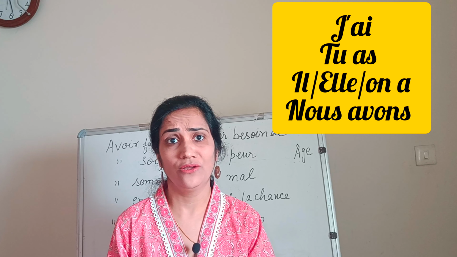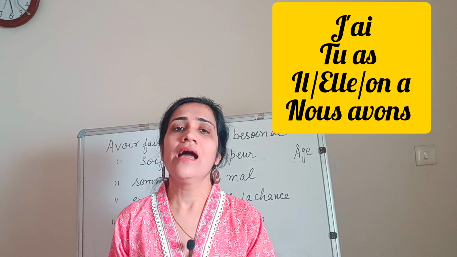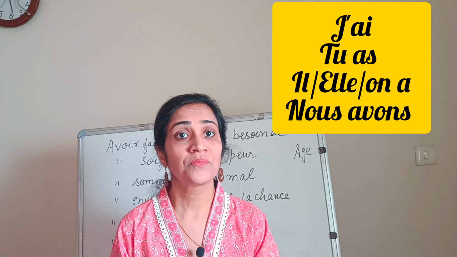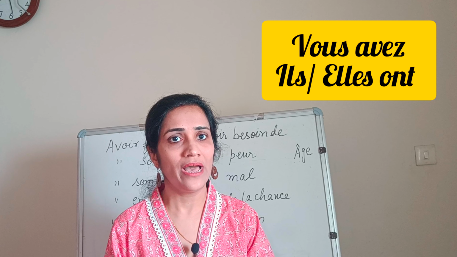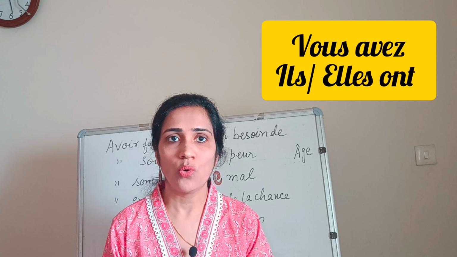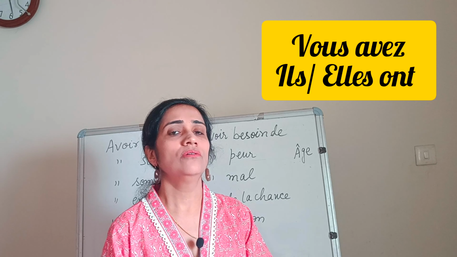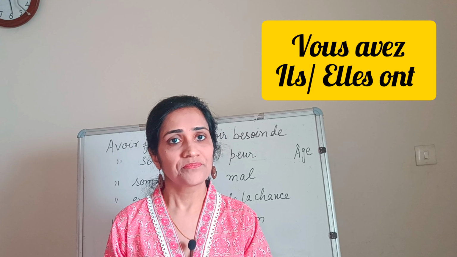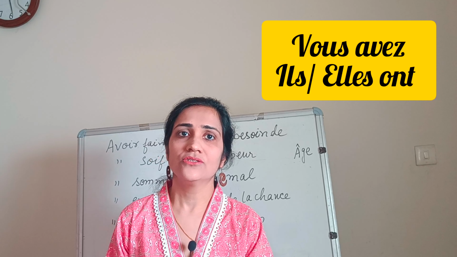It depends upon the meaning of the sentence. Nous avons, we have; vous avez, you have; and then ils ont, elles ont, they have. Ils ont refers to the masculine plural, and elles ont is the feminine plural.